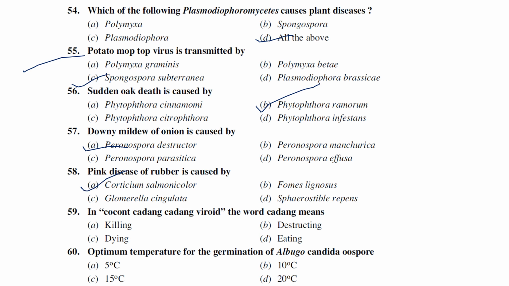In coconut, kerala wilt, the word kadang means dying. So the answer is dying. Optimum temperature for the germination of Albugo candida oospore is generally 15 degrees Celsius, or 10 to 15 degrees Celsius we can say. So the answer is 10.